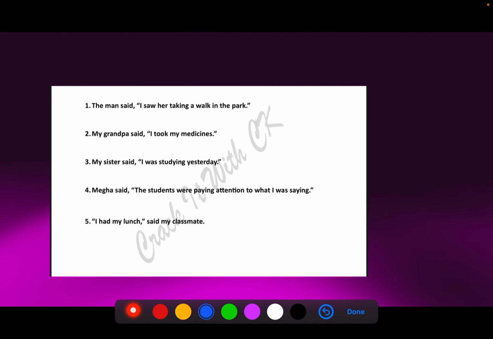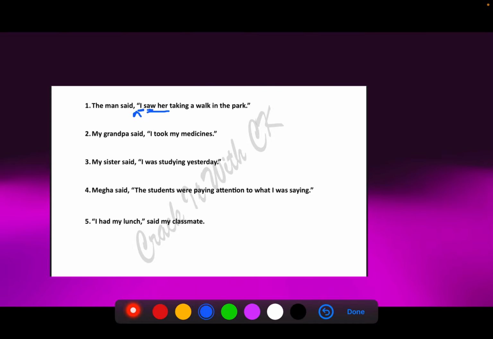Now look at the first verb of all the dialogues in this exercise. The man said, "I saw her taking a walk in the park." You're going to tell me where all the changes will happen, guys. Come on. The man said that, he, I'm going to tell you, he is going to change. Saw will change. That's all. This is all the change that will happen. The man said that he had seen her taking a walk in the park. There's nothing to do with taking. Our first verb is saw. He saw her.